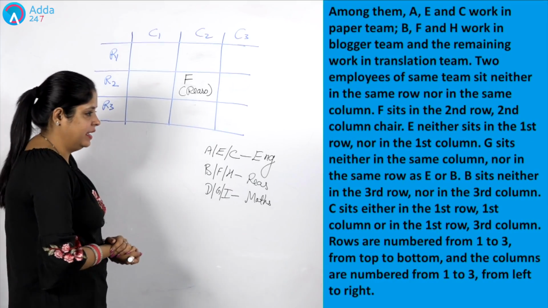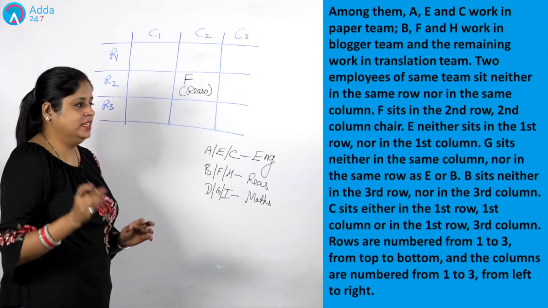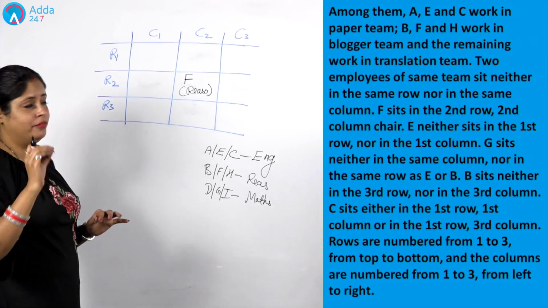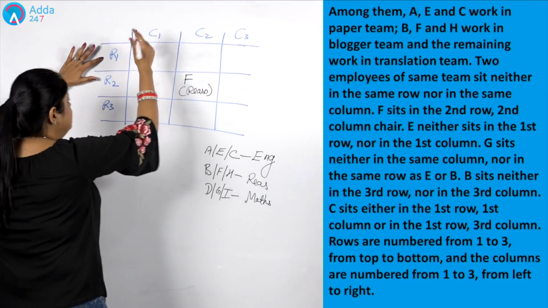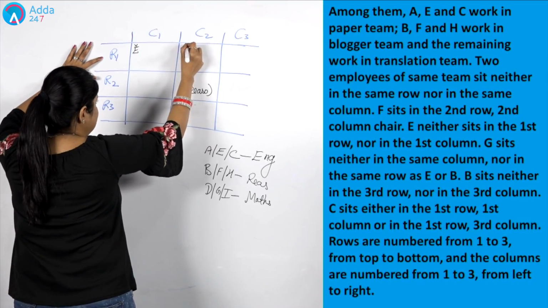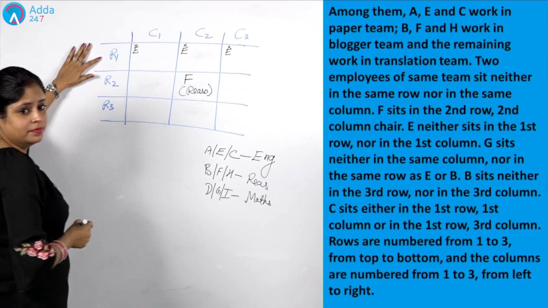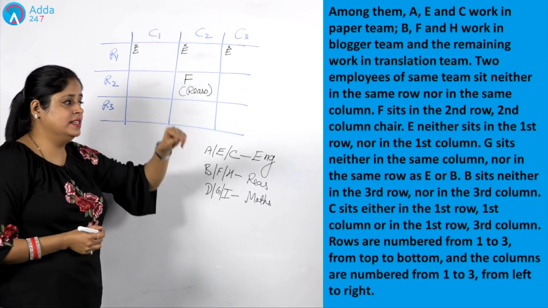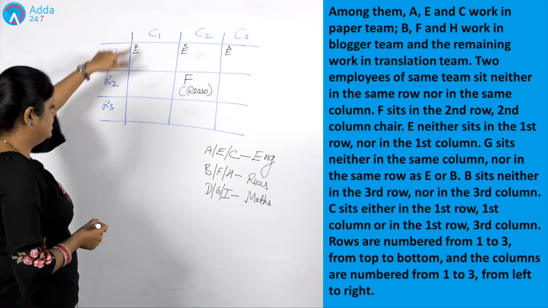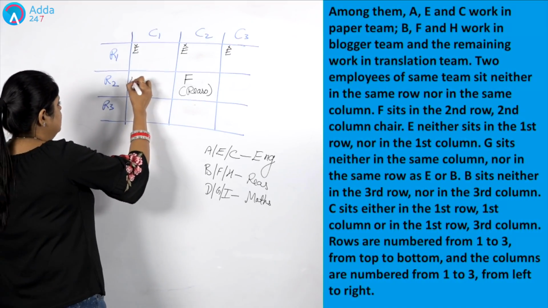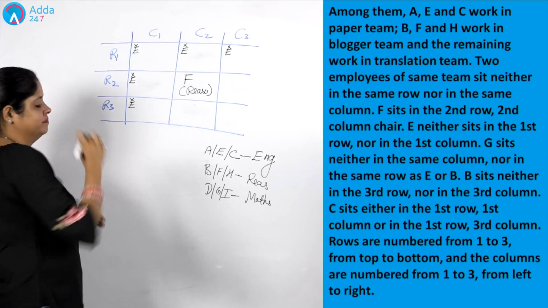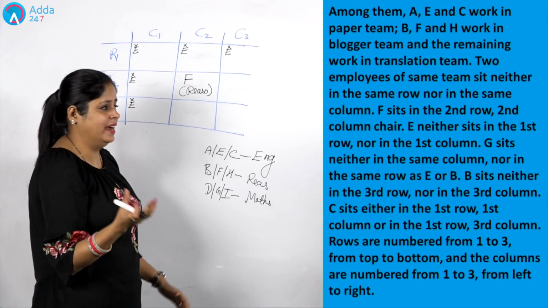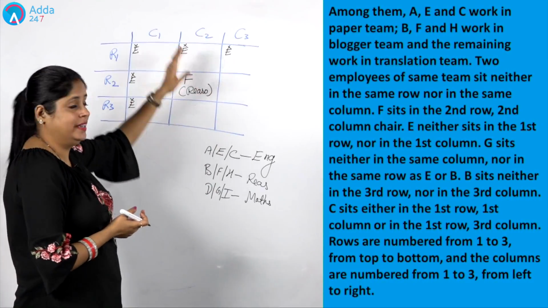Now let's target the next information. It says E sits neither in the first row nor in the first column. E is not sitting in the first row, which means I can't place E here, and I can't place E here. Second thing, E is not sitting in the first column also, so this column is also cancelled out for E. I am just writing it in the form of symbolic representation, a shorthand, eliminating these boxes where I can't place E.